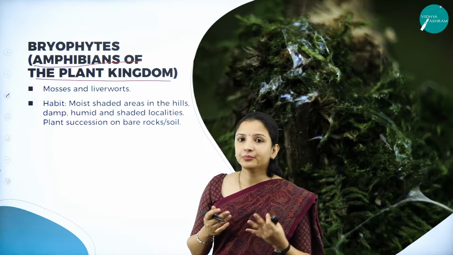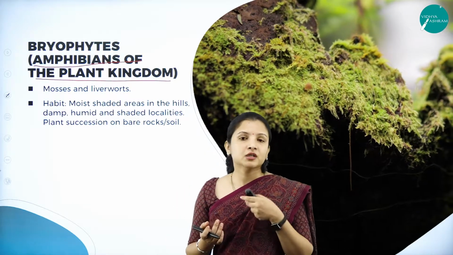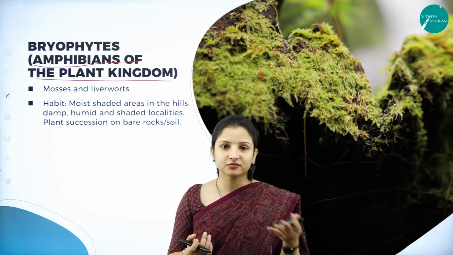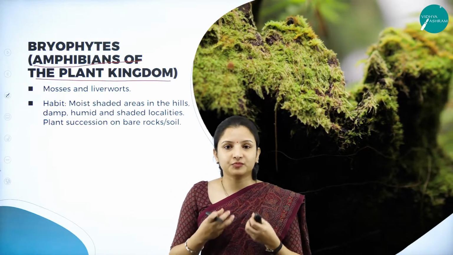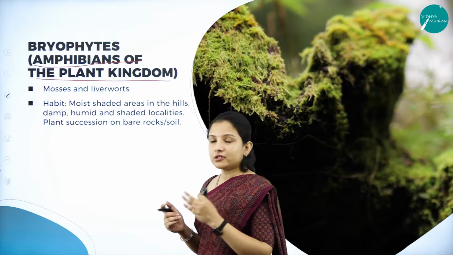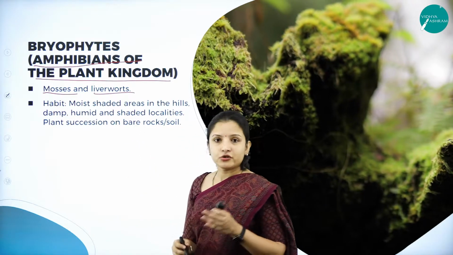So the best example that we can take about bryophytes is the mosses and the liverworts. So mosses you might find everywhere growing on rocks, wherever there is moist condition. It is just like a sponge. So those are nothing but the mosses and also the liverworts. So these are the wide variety of bryophytes that are usually found.